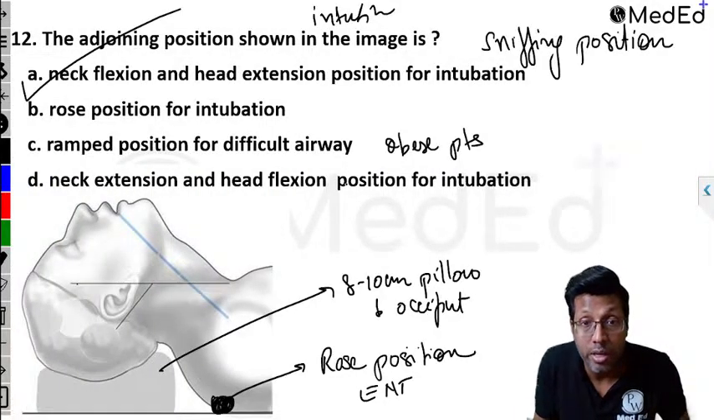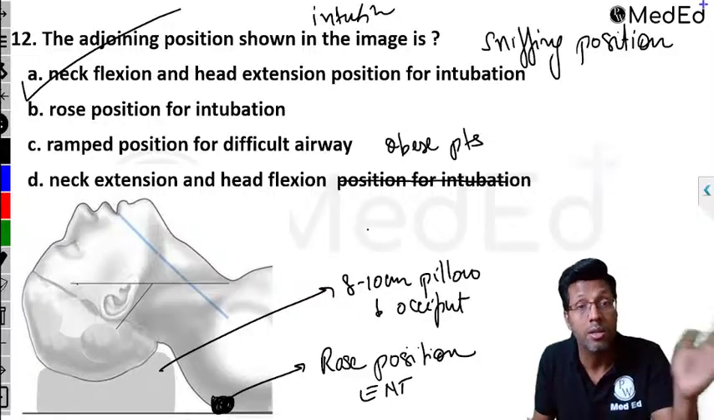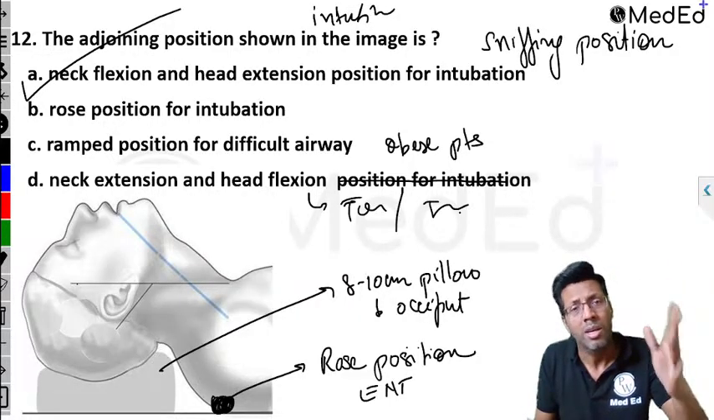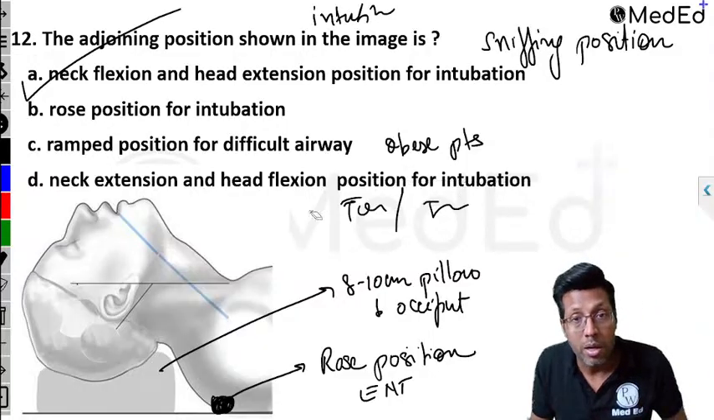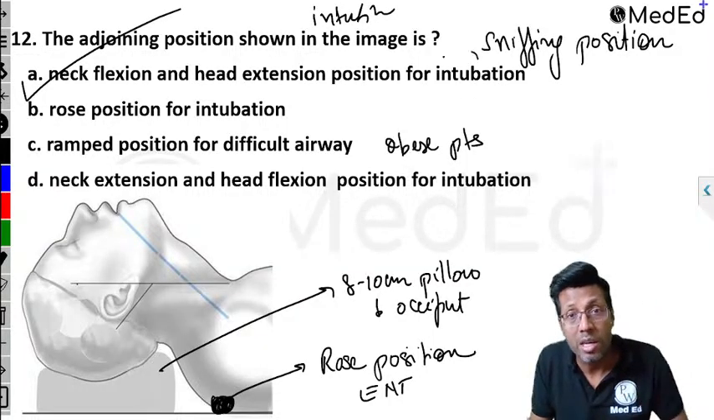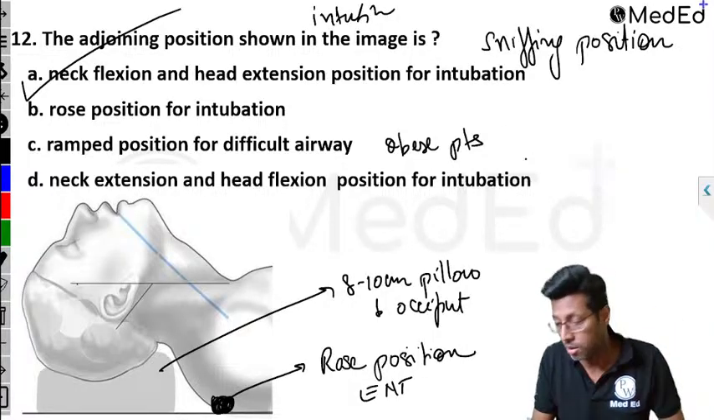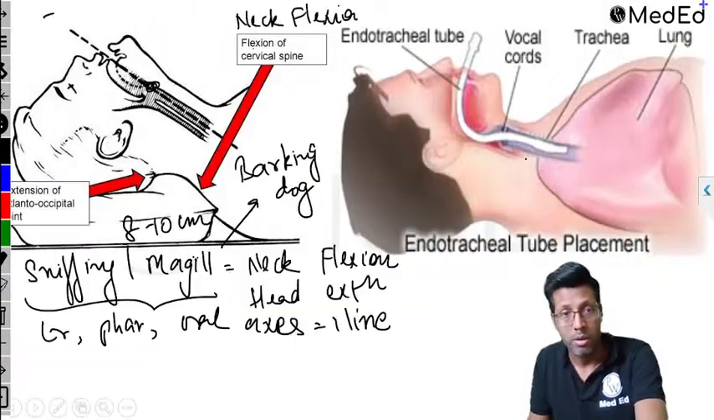Had they mentioned, instead of intubation, that this is a neck extension and head flexion position for maybe tonsillectomy, for maybe tracheostomy, then you could have thought about it. But here the options given are for intubation. So forget the image also. When you are asked about intubation, the answer has to be head extension and neck flexion. Clear? Hopefully clear. All right.